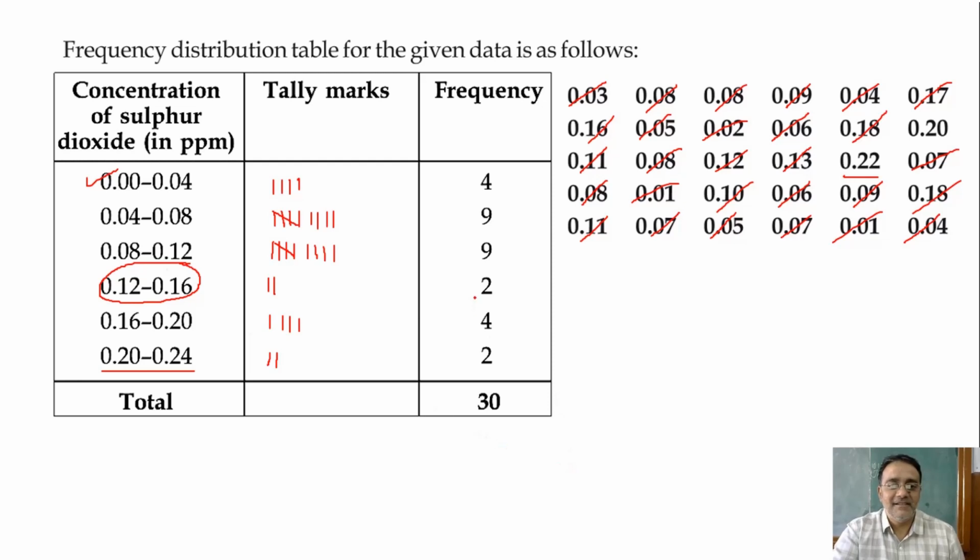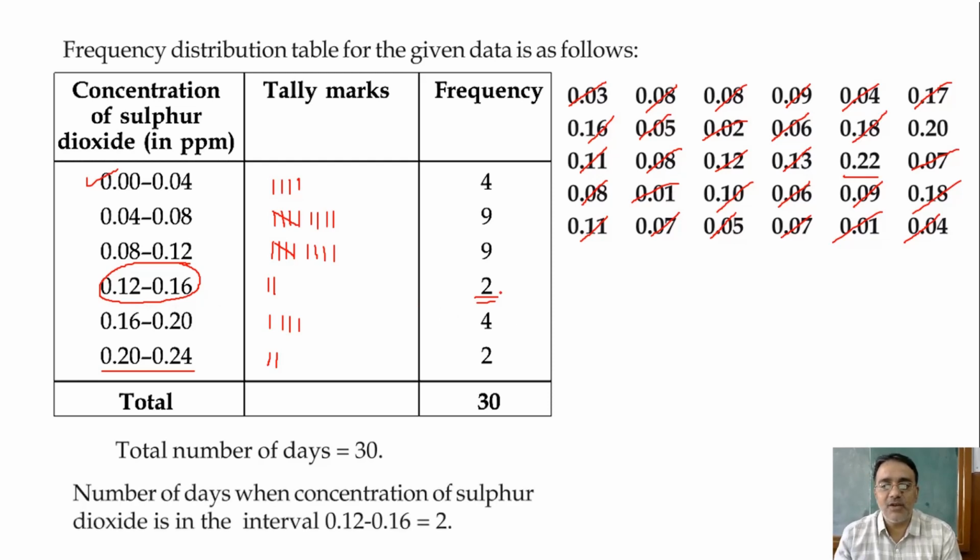Sir, 1 by 15. It is 2, na? So required probability is, first of all we have to write the steps. Total number of days is 30. And number of days when concentration of sulfur dioxide is in the interval 0.12 to 0.16 is 2. So therefore the required probability is 2 by 30. So final answer is 1 upon 15. Right, 1 upon 15. Very good.